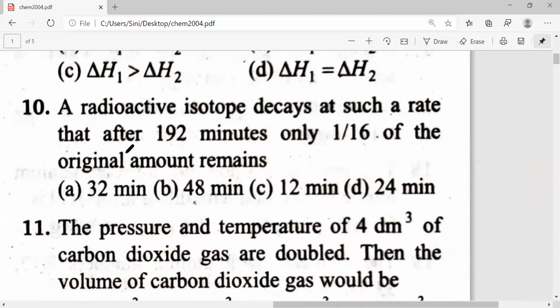Everyone do this thing and send me the answer in WhatsApp. So I'll be waiting for all your answers for question number 10. This is one kind of question you can expect in all the papers.